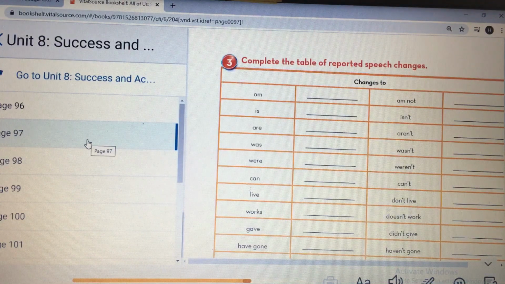Hello, fifth grade students. In video number 2, we read a passage about a successful author whose name is Eric, and we made reported speech for random sentences.